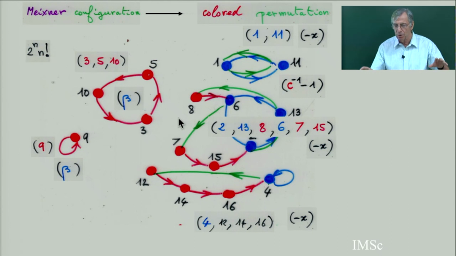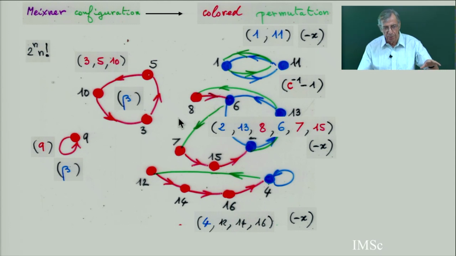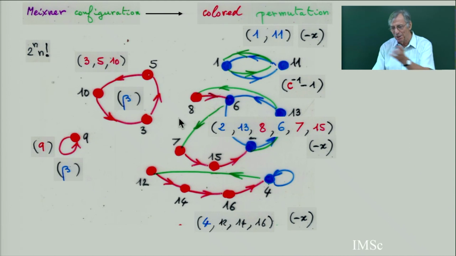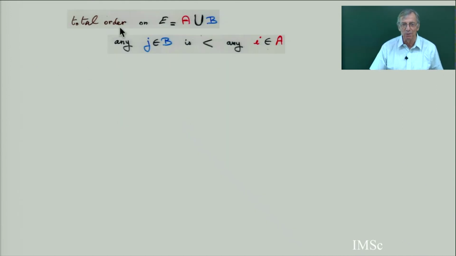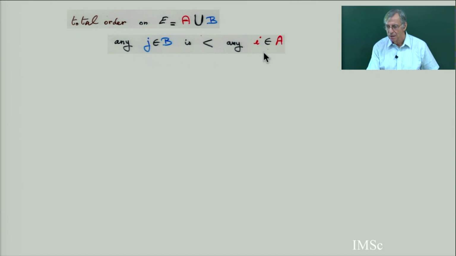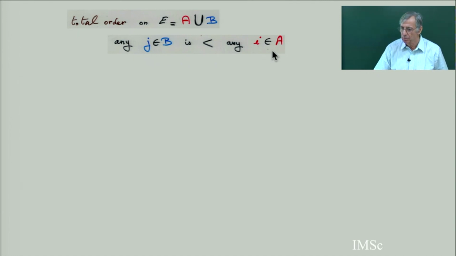So total order, okay. For the blue points I keep the total order of the blue points, and for the red points I keep the total order of the red points, but then between the blue and the red I have to make a convention. One color is going to be less than all of the other color. So the convention is that any blue integer is less than any red integer.